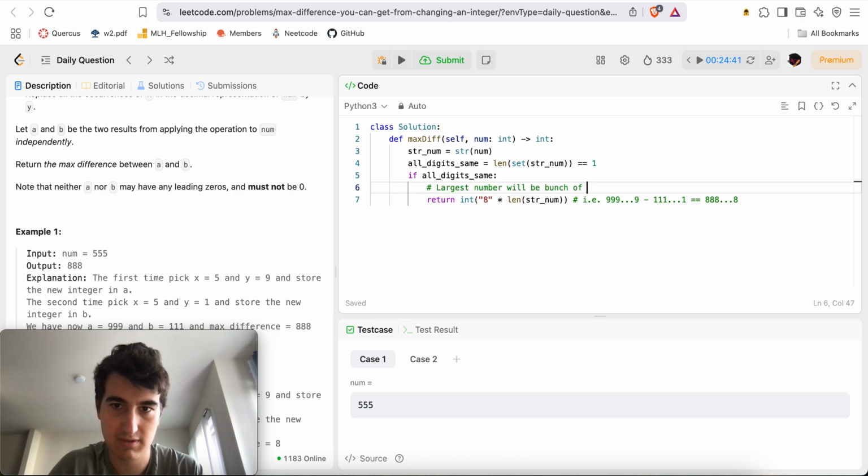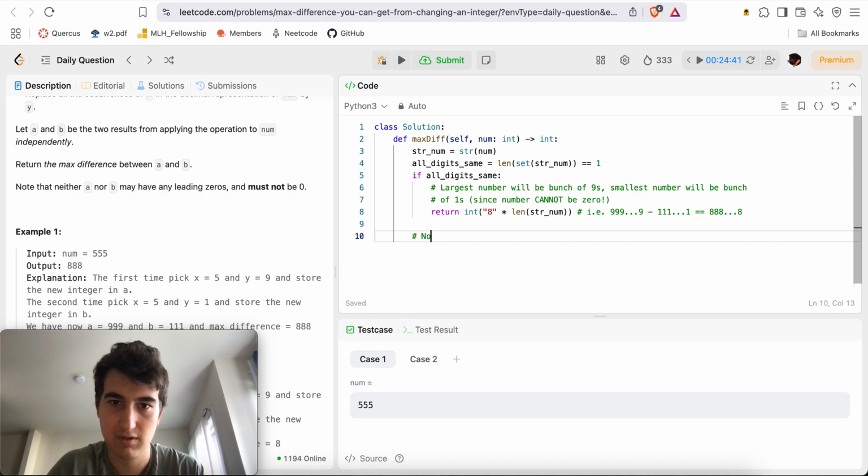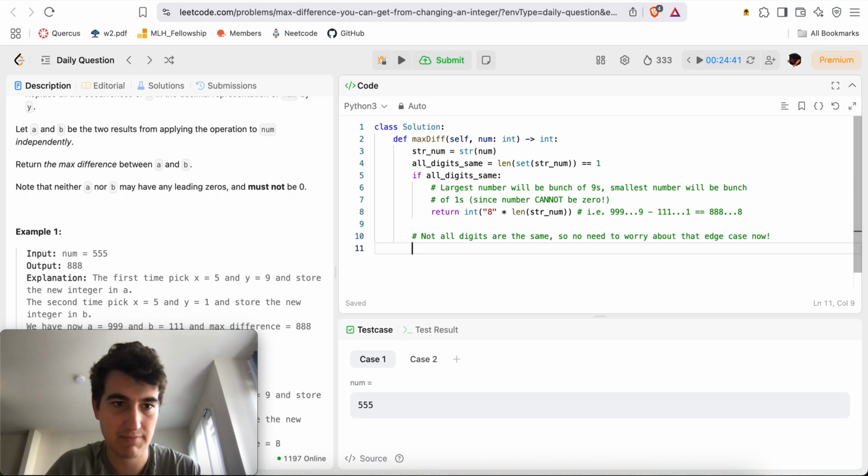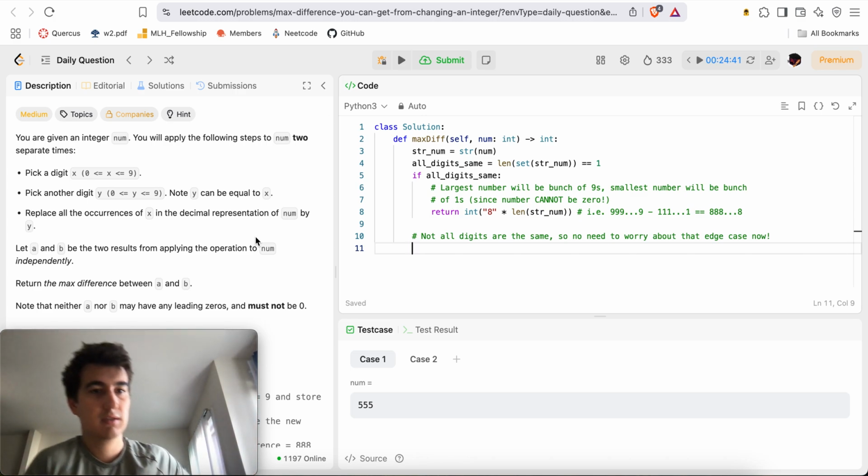A bunch of 9s, minus a bunch of 1s, since the number cannot be 0. Not all digits are the same, so no need to worry about that edge case. Now we don't have to worry about all the digits being the same.